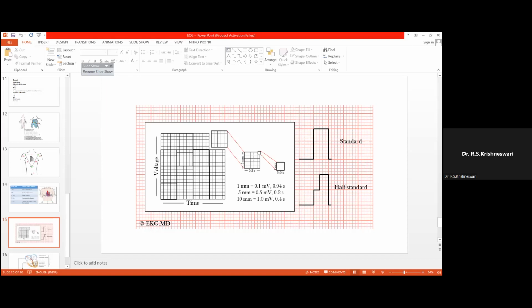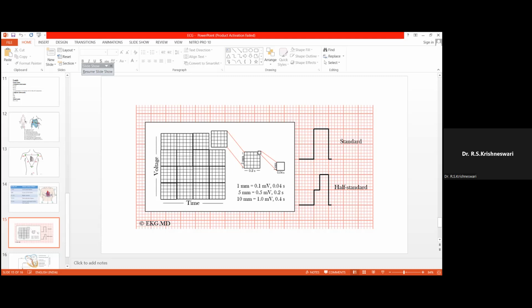Hereafter, when we are explaining about the waves, we will be talking about the time of the P wave, or the height or voltage of the P wave, which should be like this, or the time of the QRS complex should be like this. When there is an increase or decrease in size, or an increase or decrease in length, there is some problem with the conduction. So this is the importance of the ECG paper.